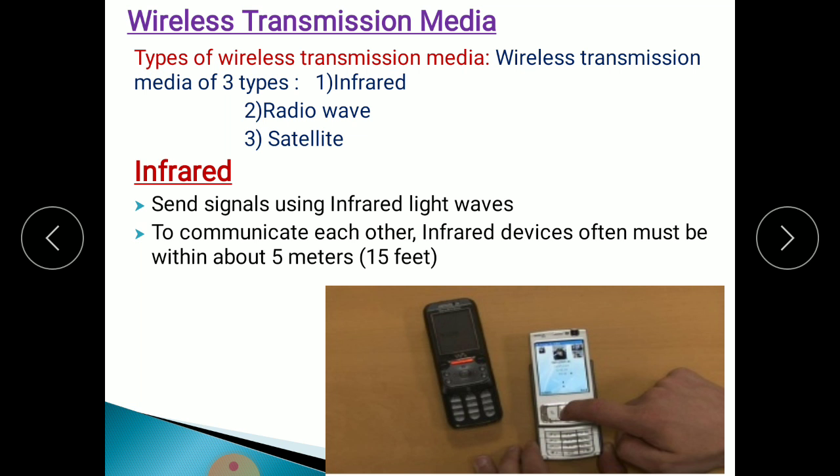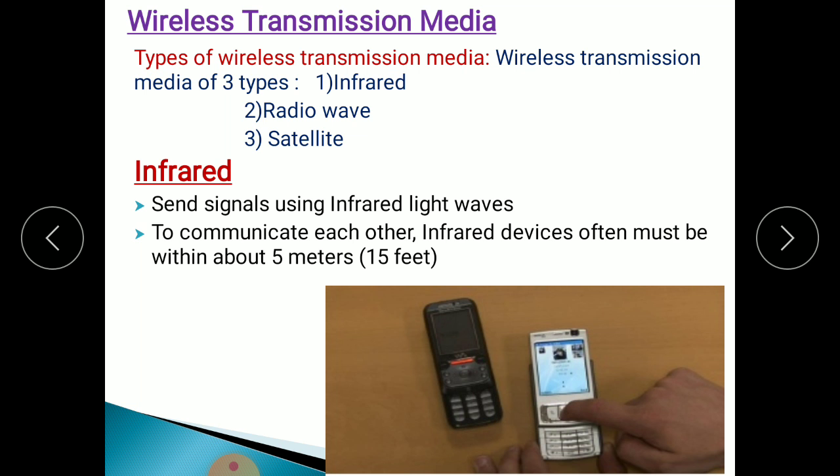So first one is infrared. Infrared means it sends signals using infrared light waves. With the help of these infrared waves, we can send signals from one device to another device. To communicate with each other, infrared devices often must be within about 5 meters, means 15 feet. You can use these infrared waves only within this area. If you go outside from this area, these infrared waves don't reach.